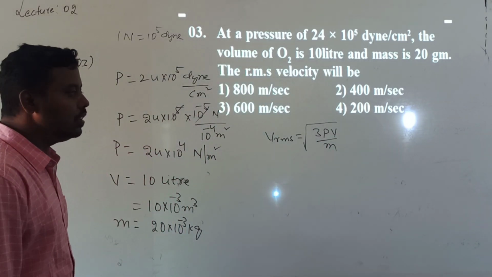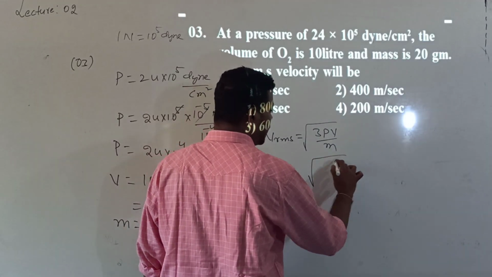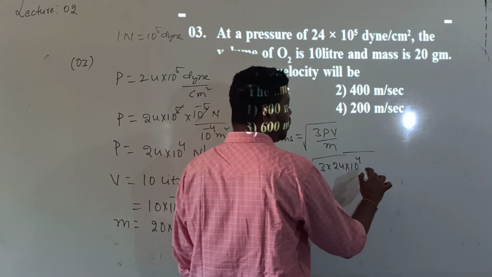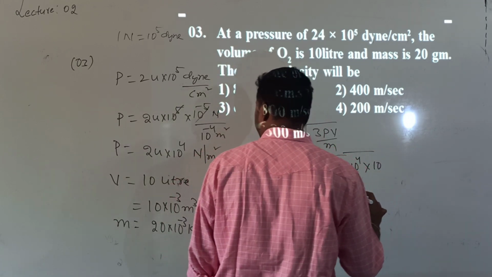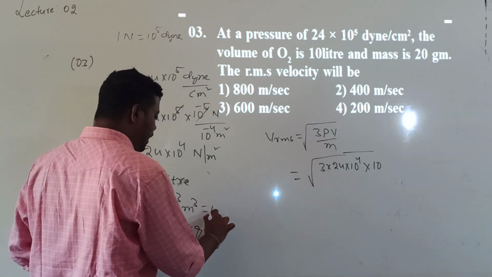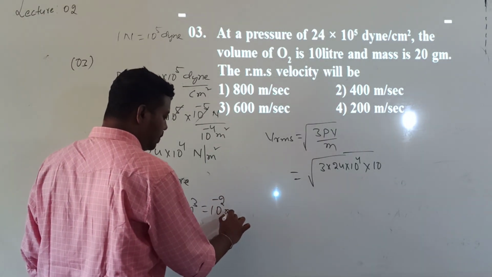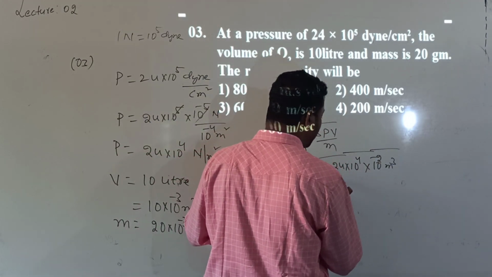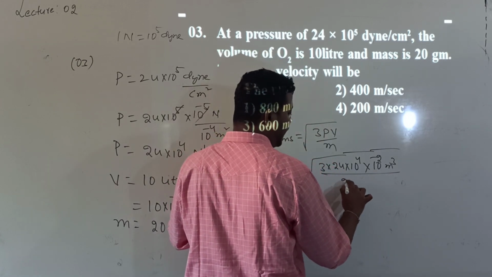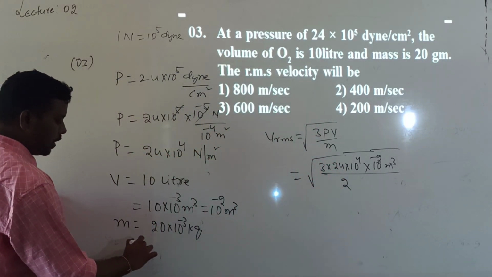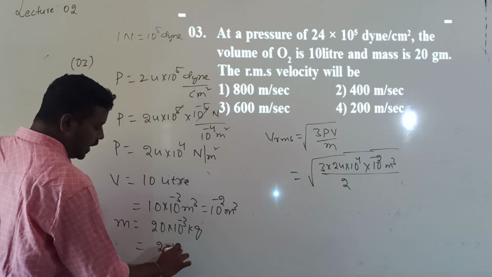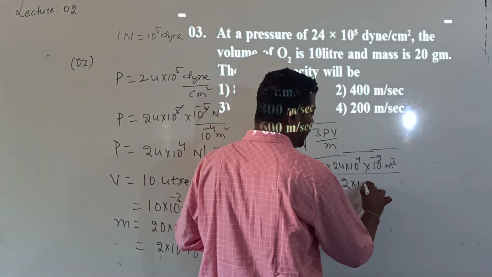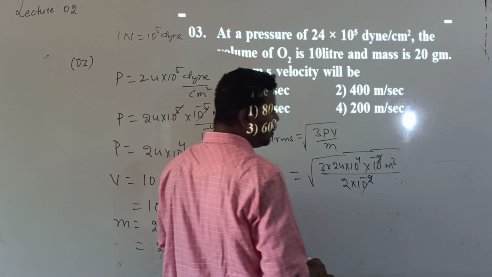Direct substitution only. So this can be written as root over 3 into 24 into 10 to the power of plus 4 into the V value, 10 into 10 power minus 3, which is 10 power minus 2 meter cube. Divided by the mass value, 20 grams. 20 into 10 to the power of minus 3, which is 2 into 10 to the power of minus 2 kg.